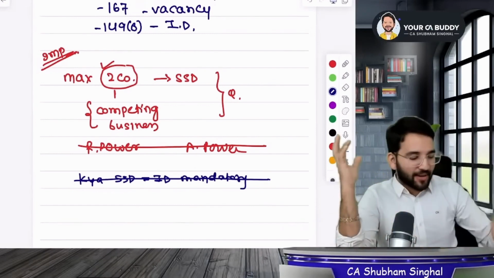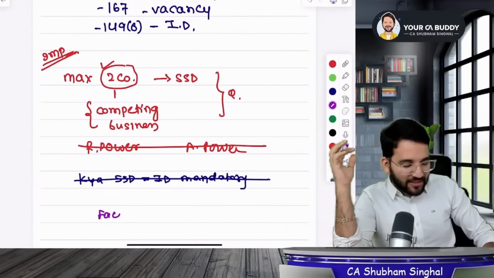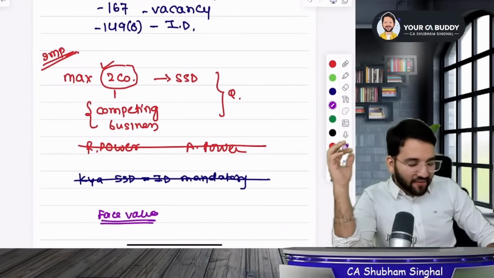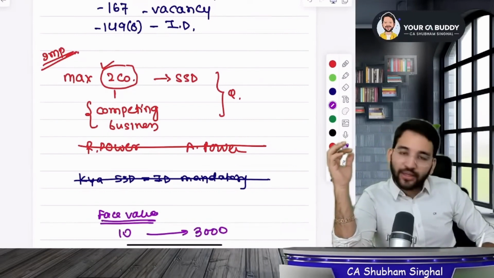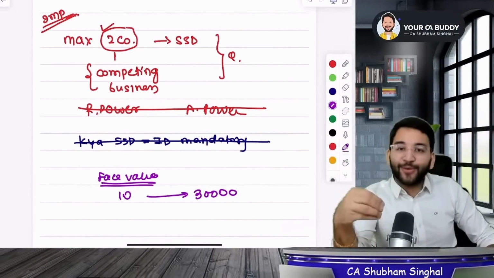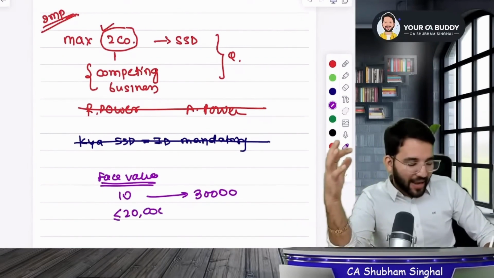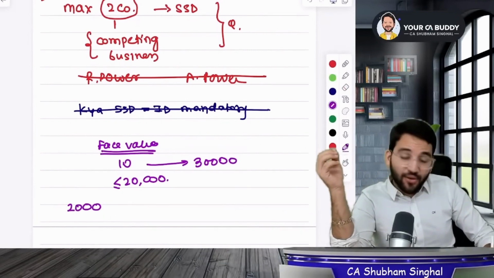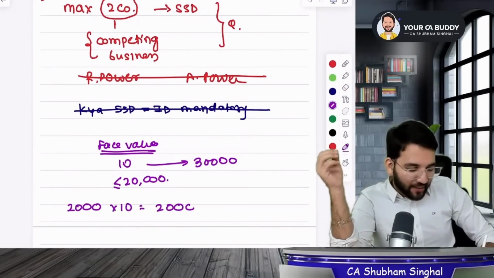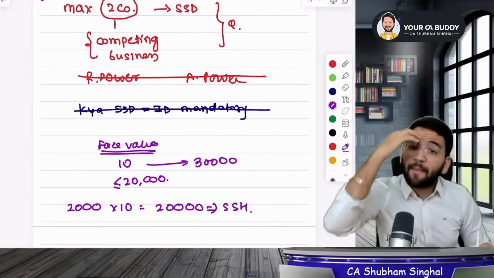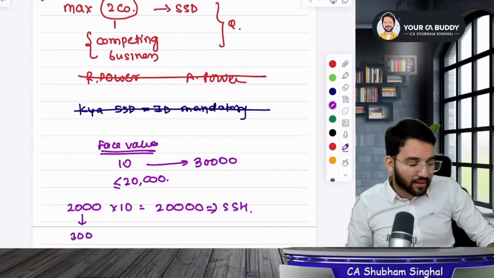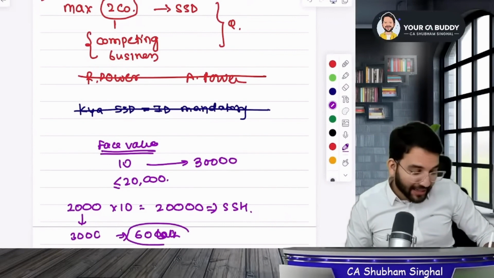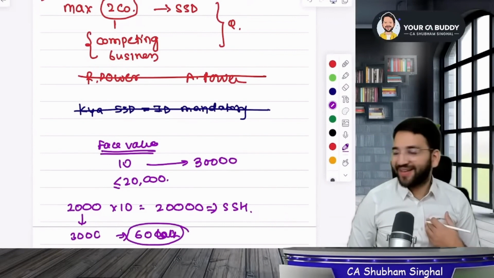It's a simple matter of 20,000. You'll see the face value of the shares, 20,000. The face value of the shares is 10 rupees and the market price is 3,000. You just need to see if the face value or nominal value is 20,000 or less. If I tell you that I hold 2,000 shares of Reliance, what's the face value? 2,000 into 10 equals 20,000. So, am I a small shareholder? Yes, I am. And what is the market price of 2,000 shares? 2,000 multiplied by 3,000 equals 60 lakh rupees. And still I'm a small shareholder director.